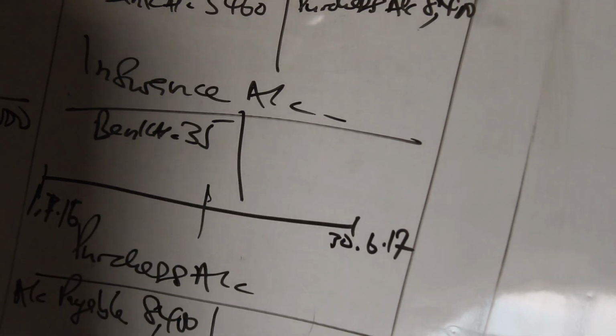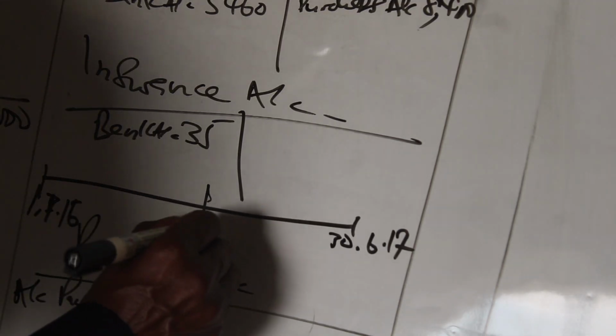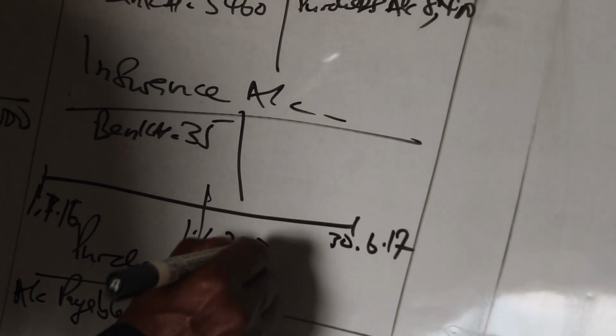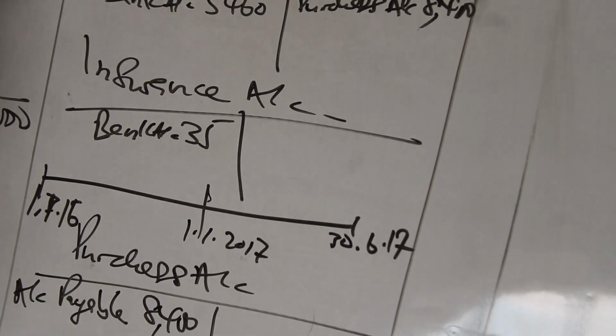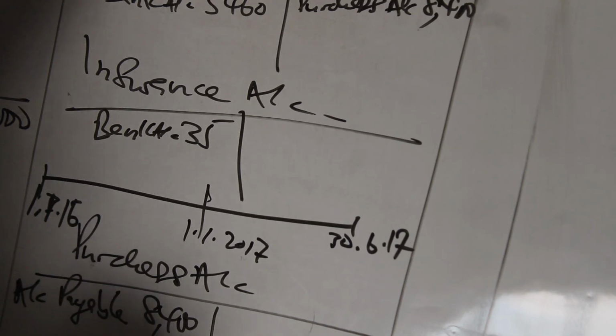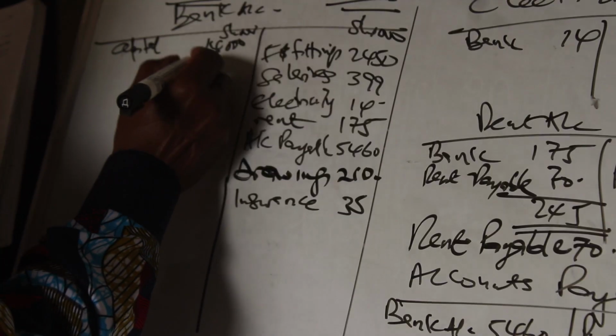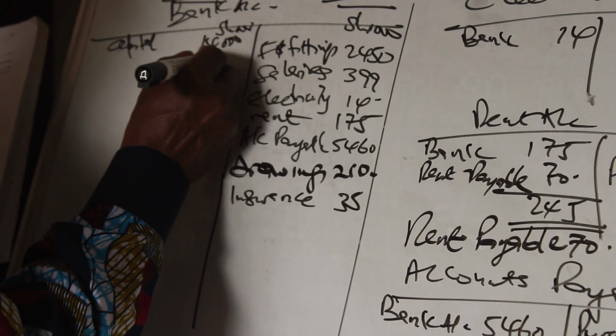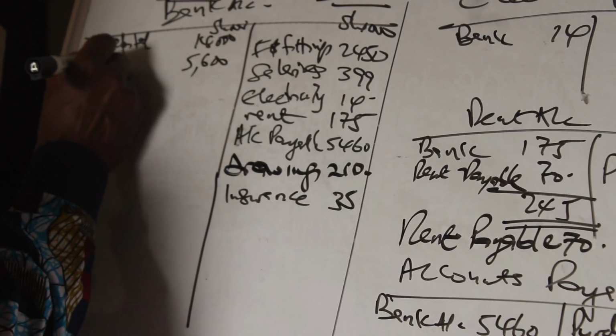So the middle here is 1st of January 2017, when we are acquiring a 10-year loan of 5.6 million shillings at an interest rate of 12% per annum from the bank, and the amount was credited into his bank account. So we debit bank with 5,600 as we credit loan account.